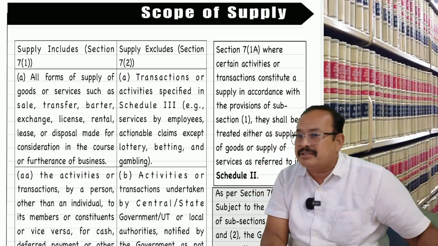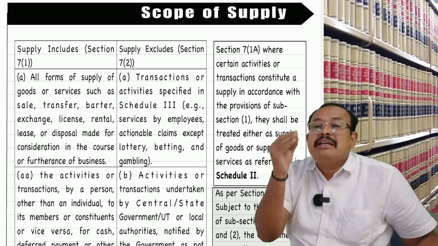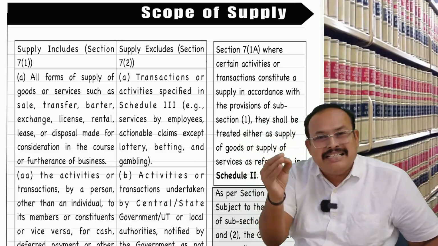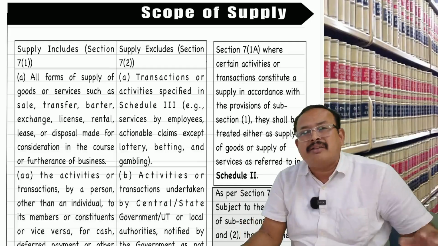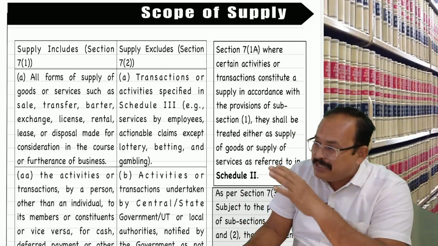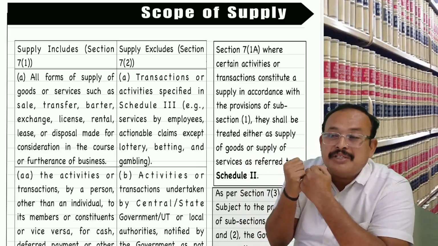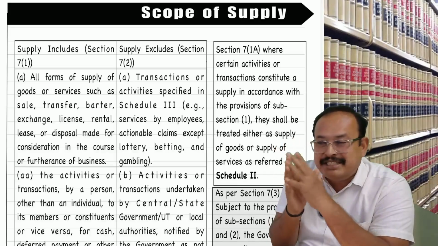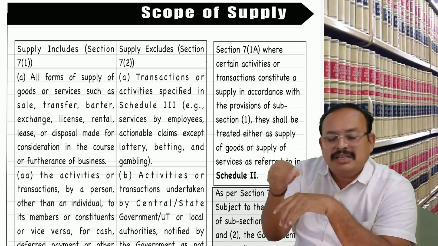And point number 3 of Schedule 1 very clearly says: supply of goods by the principal to his agent where the agent undertakes to supply the goods on behalf of the principal, or otherwise; supply of goods by the agent to his principal where the agent undertakes to receive the goods on behalf of his principal. The transaction between the principal and agent, even without consideration, if covered under Schedule 1, is a supply.